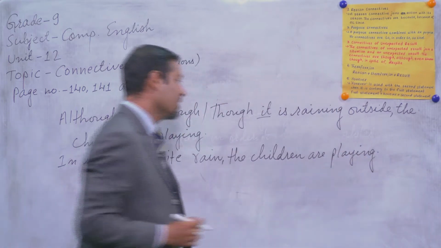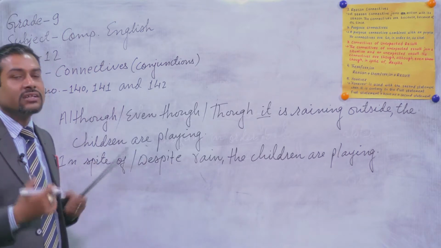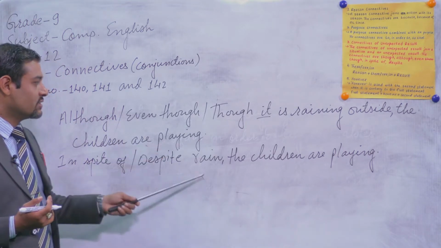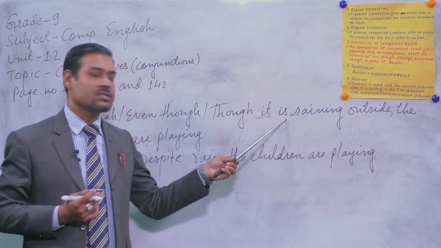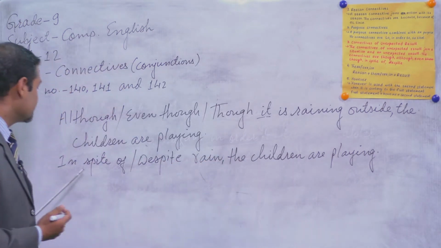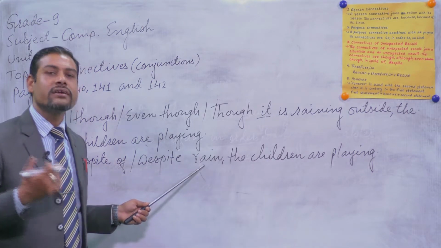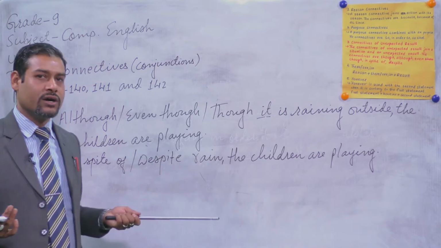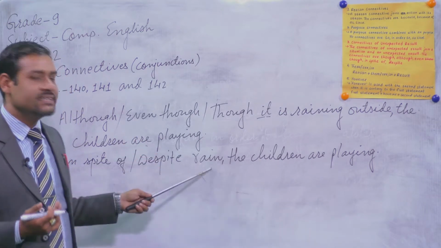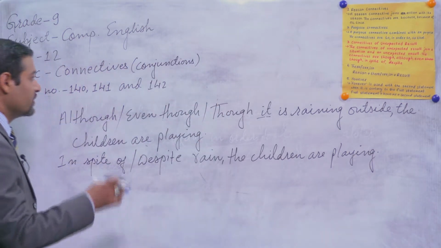See, the meaning conveyed by both sentences is the same, but you have to find the differences in their structure. After although, even though, we have used subject plus verb. But if we use in spite of or despite, then we have to use a noun or noun phrase. We are not allowed to use subject plus verb, but the meaning is the same. All right, please note it down in your notebook.